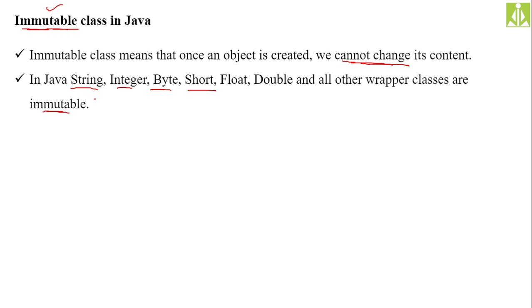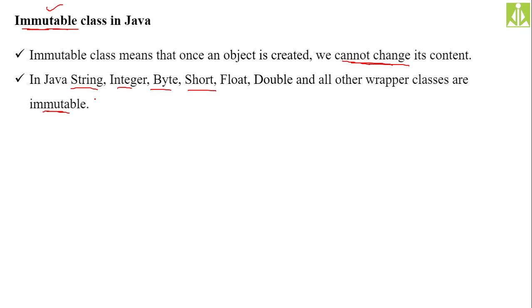You can't change it. So if you want to change it, once again you have to perform the unboxing. Unboxing means you have to store the content into a variable and manipulate it, and once again, if you are storing, create a new object of that wrapper class and store into that one. Once you are storing, you can't change it. That means directly you can't perform the operations on these wrapper classes. You have to go for the primitive types. Perform the unboxing, because autoboxing and unboxing, anyhow, these two operations are implicit now. We no need to do anything.